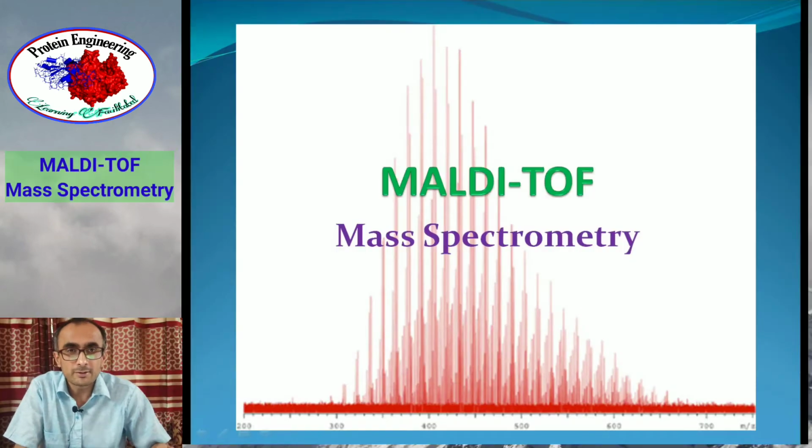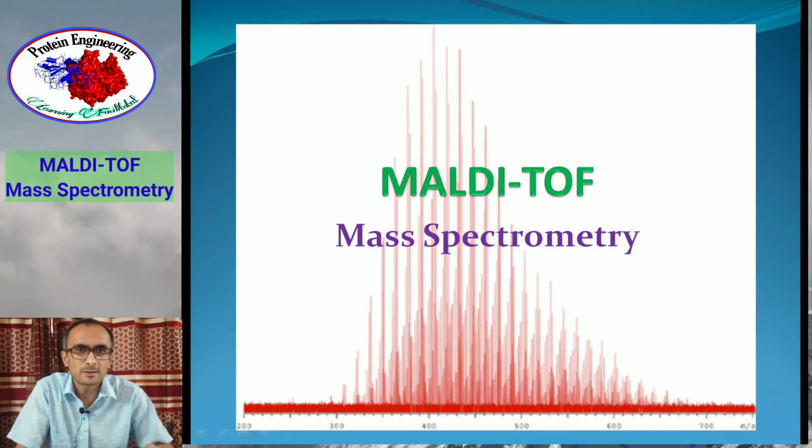Hello everyone. In today's lecture we will talk about MALDI-TOF. MALDI-TOF is a very common type of mass spectrometer which is used to study proteins in proteomics.